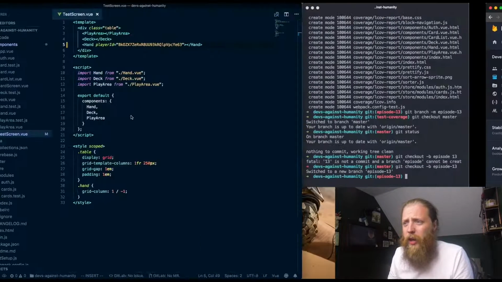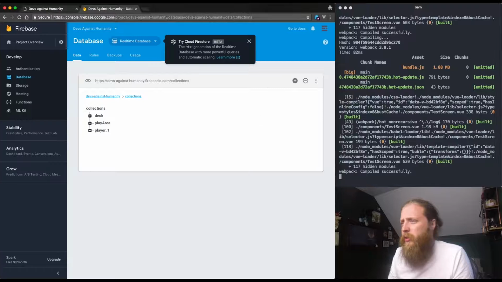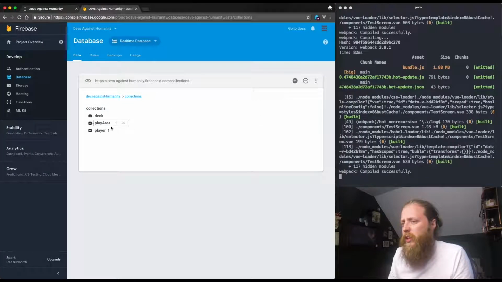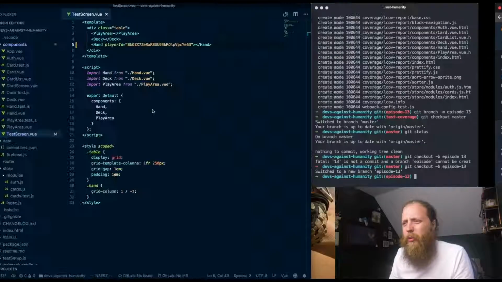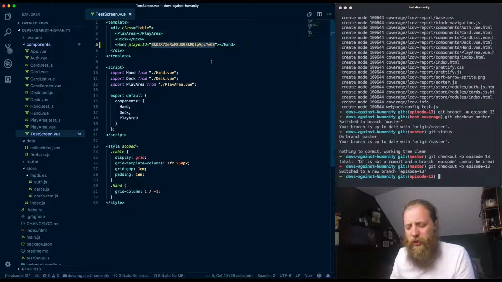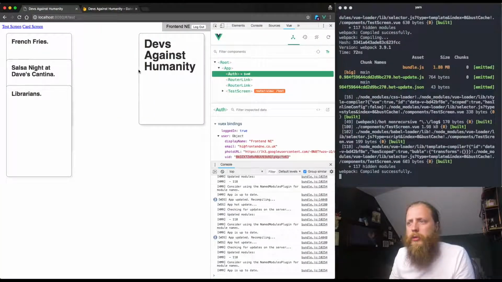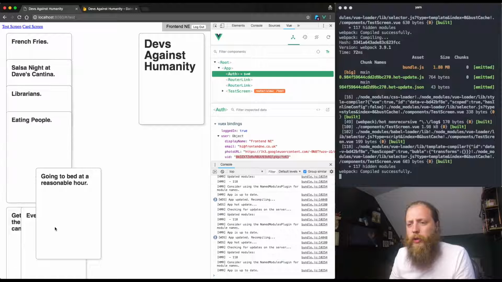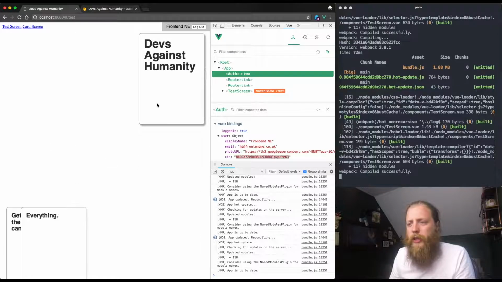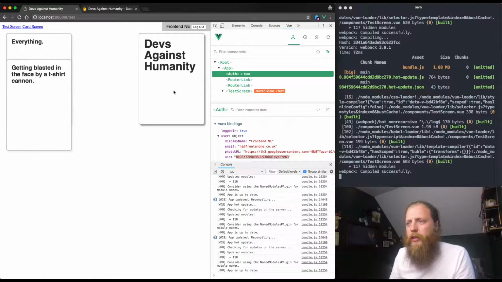Now, we could just download this and edit this name and then upload the JSON again, but I can't be bothered with that. So what I'm going to do is hardcode that back to player_1, and I am just going to start moving all of the cards out of player_1's hand and into the deck.